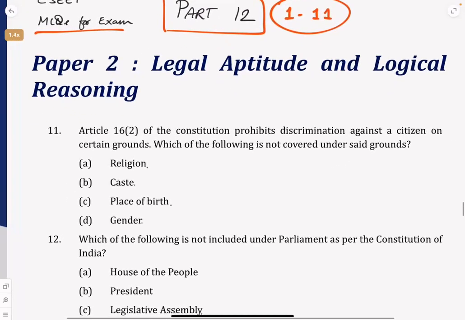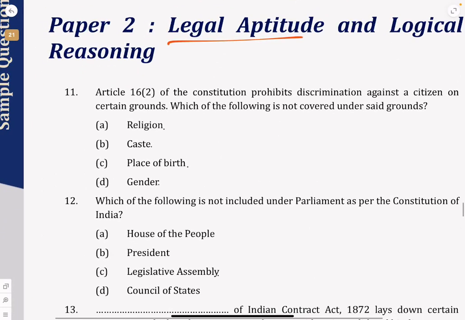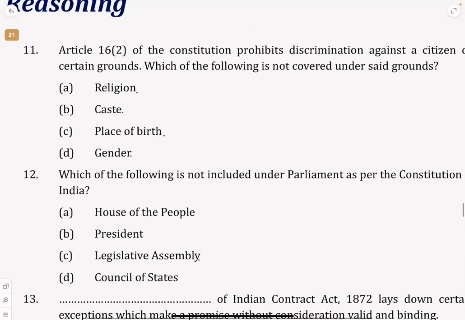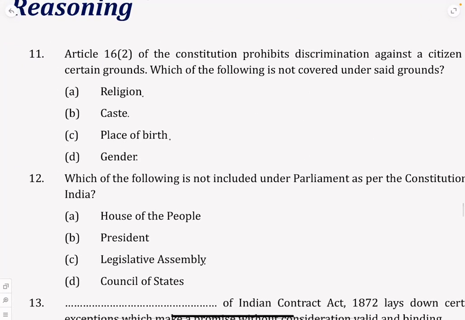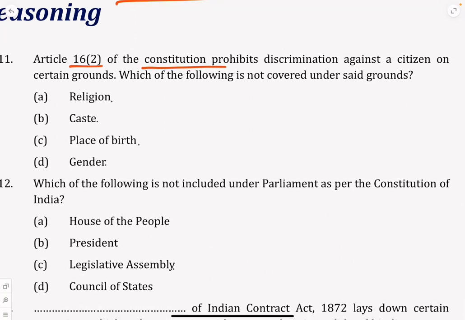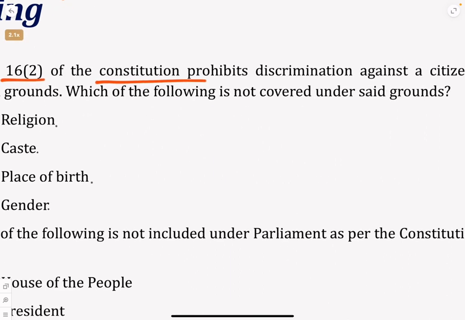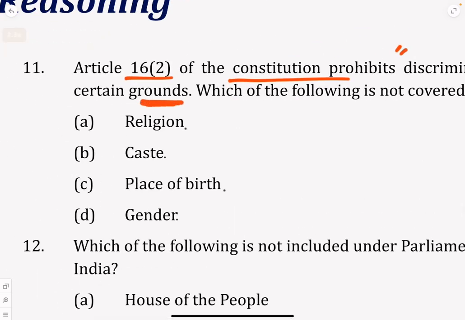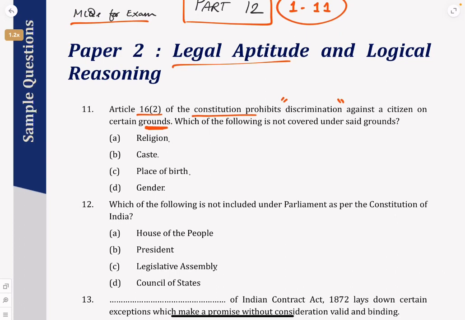Okay, so paper 2, that is legal aptitude. We will be discussing legal aptitude MCQs over here. The first one we have is: Article 16 Sub-Article 2 of the Constitution prohibits discrimination against a citizen on certain grounds. So this article prohibits discrimination, that is differentiating between the citizens of India on certain grounds. Which of the following is not covered under the said grounds?